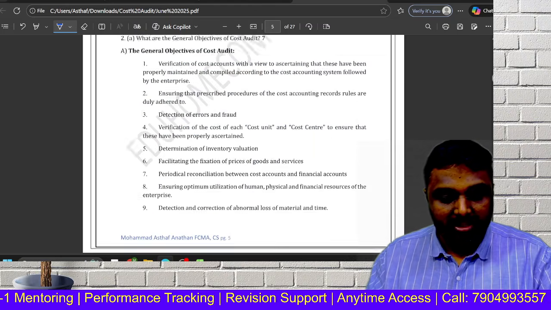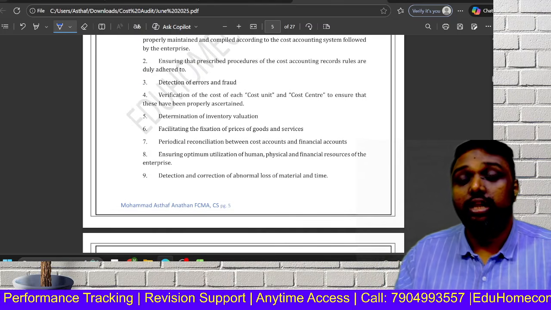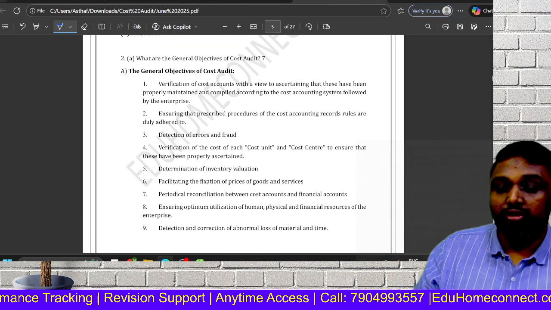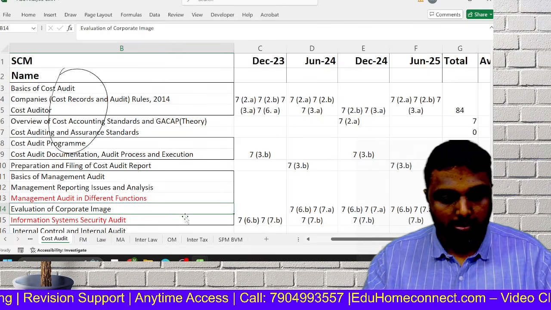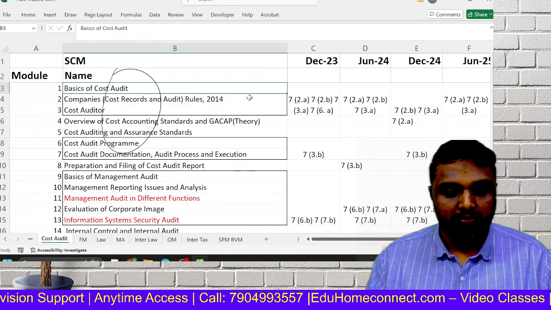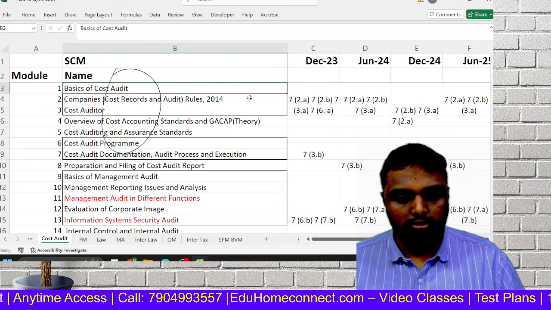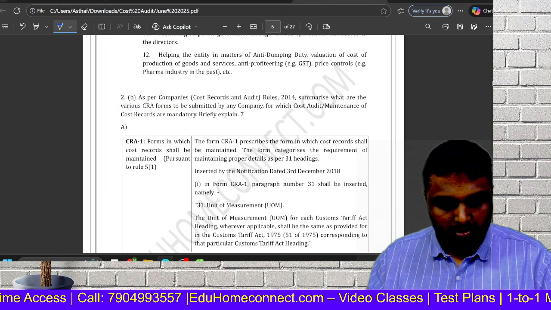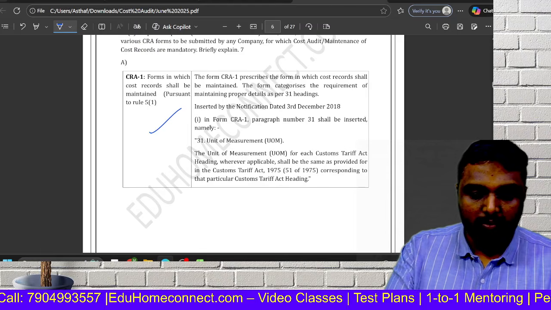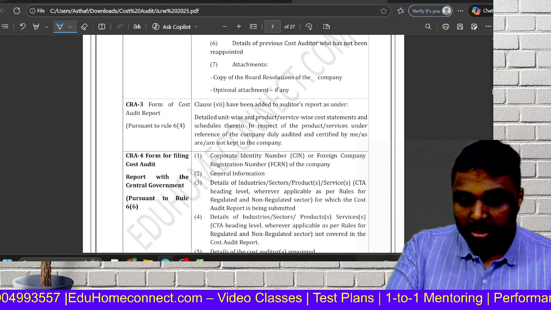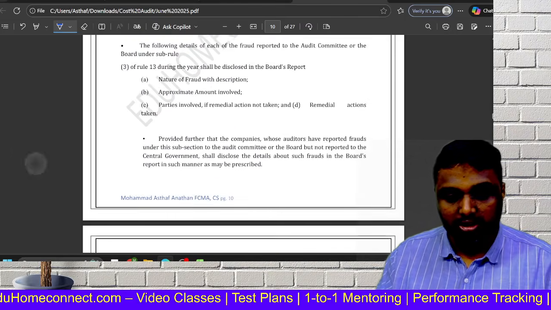Now, after this, every time a theory question is coming. Theory questions in our marathon also, we have highlighted the first question that is in our previous session. We already gave the clue. That is 2A, generally coming from the introduction. Basics, what is the objective, general objective, social objective, all those questions are coming. The cost audit timeline and all. So the problem part is coming from here. See, these are all very, very relevant. CRA1, CRA2, CRA3, due date and all. So the problem part is coming, so we are focusing on the problem part more.